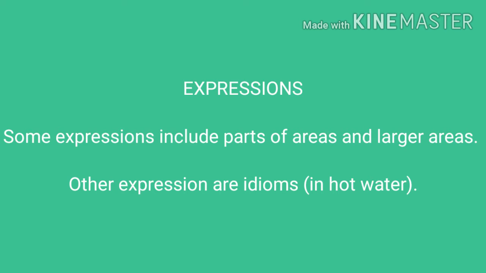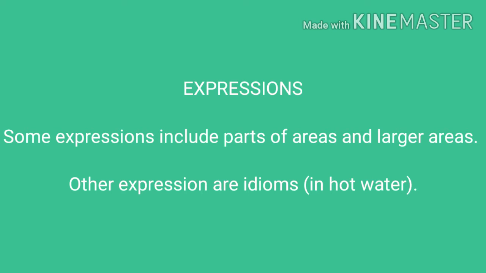for parts of areas, whether it's parts of areas or larger areas. There's no specific rule. For example, when we read a book or any article, we get stuck on why we use in over here, why we use beside over here. Because we don't know that those are expressions, like in hot water, why do we use in over here?